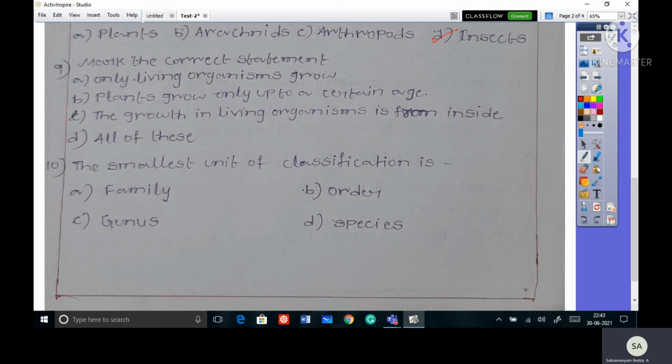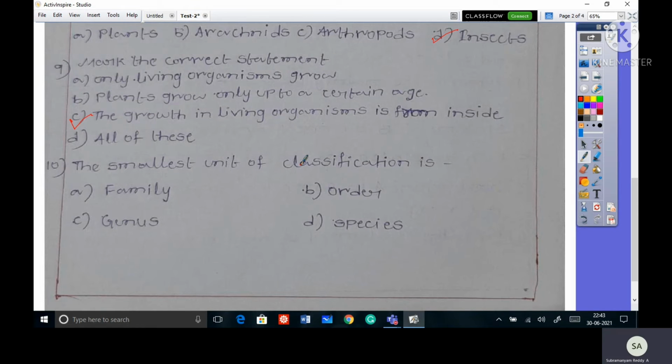C is the correct option. So here the growth in living organisms is formed inside. Option A, C ones: only living organisms grow. Not only living organisms grow, non-living organisms also grow. For example, mountains and rocks also grow by accumulation of material on the surface of the body. Next, B: plants grow only up to a certain age. So it is wrong. Plants grow throughout the lifespan. Only animals grow up to a certain age.